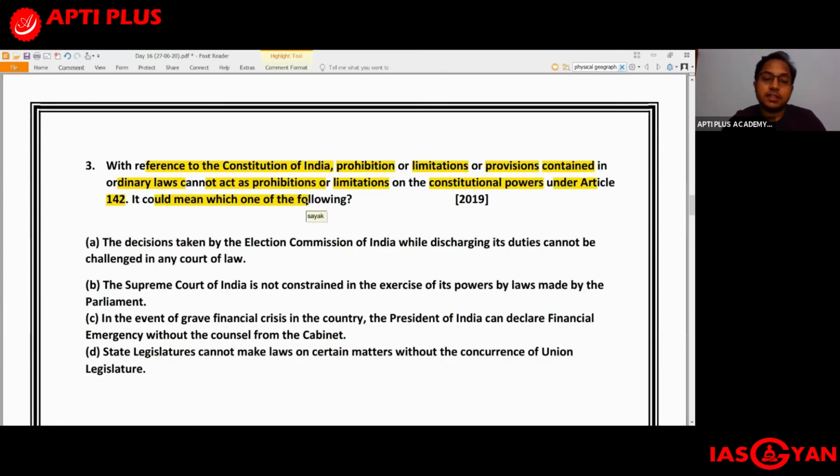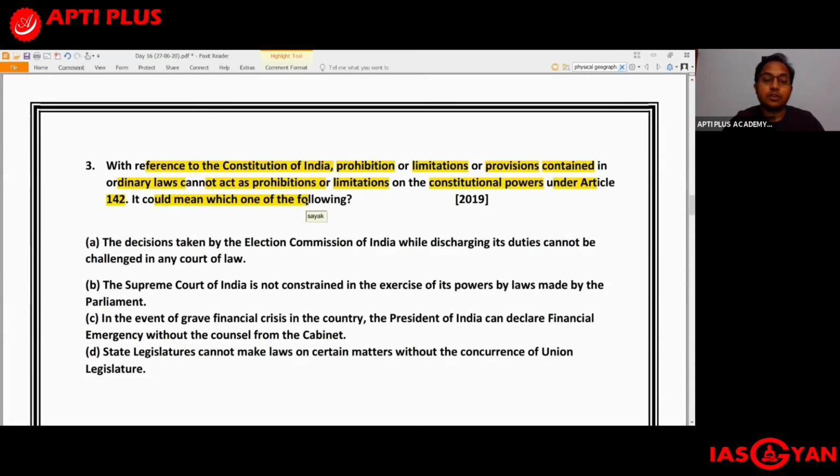A. The decisions taken by the Election Commission of India while discharging its duties cannot be challenged in any court of law. So does this particular statement refer to this? B. The Supreme Court of India is not constrained in the exercise of its powers by laws made by the Parliament.